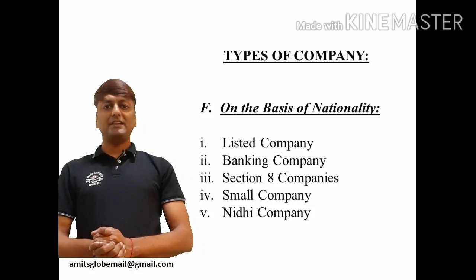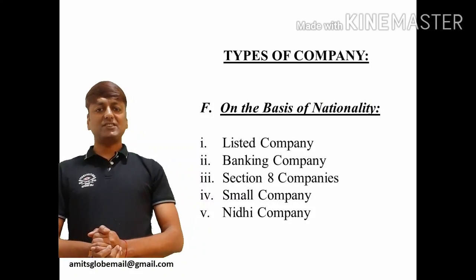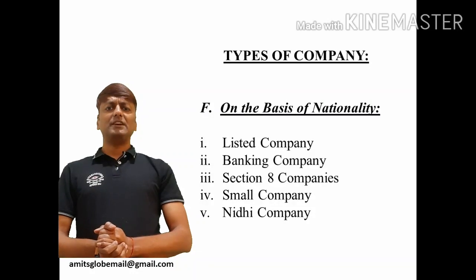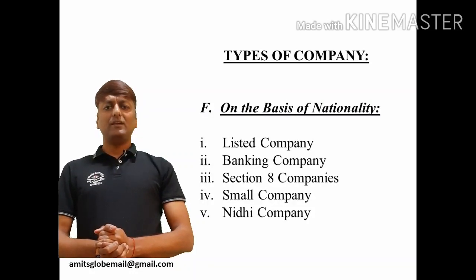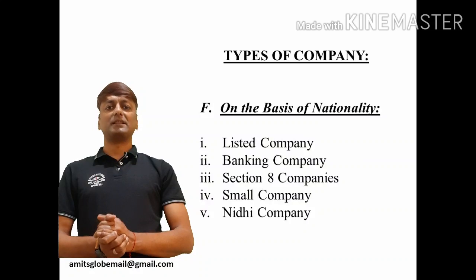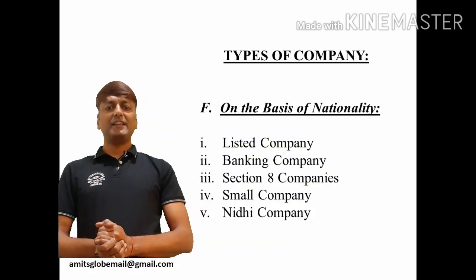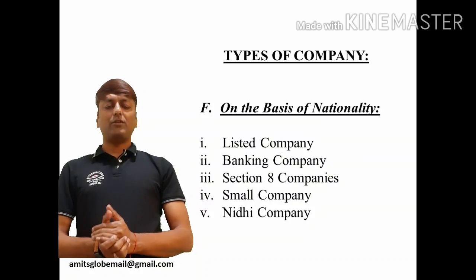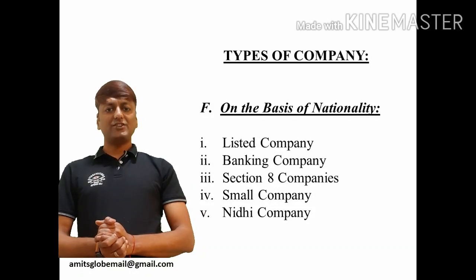Next category of companies, Section 8 companies. Section 8 companies are those companies which can be registered without using the word private limited or limited to the name as the case may be. Such companies must be formed for some specific purpose. The purpose must be social in nature. It must be formed for the purpose of forwarding certain art, culture, literature or similar other program.